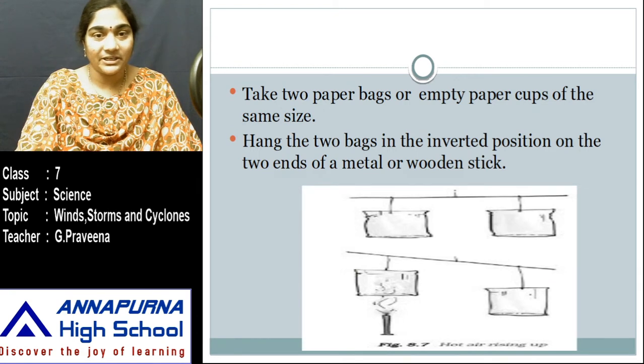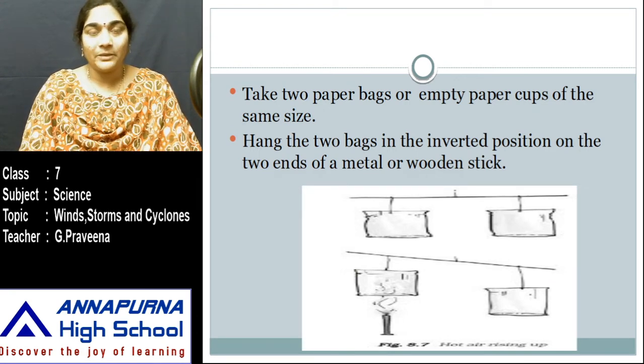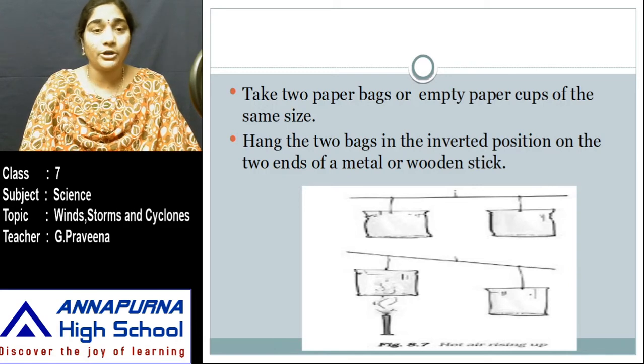Yes, one more activity here. For this, you have to take 2 paper bags or empty paper cups of the same size and hang the 2 bags in an inverted position on the 2 ends of a metal or wooden stick, and tie a small thread in the middle and hold the stick by the thread. See that both of them are in balance. Now place a burning candle below one of the paper bags. What do you observe?